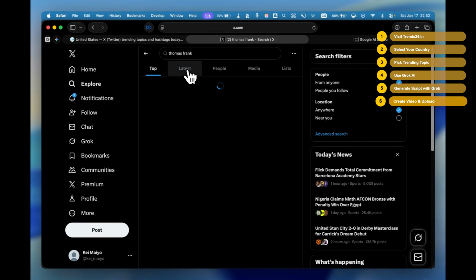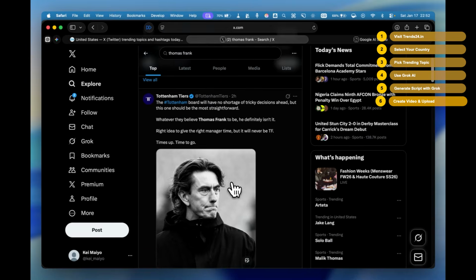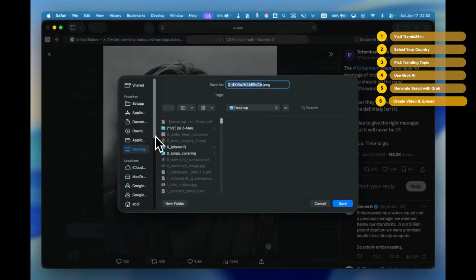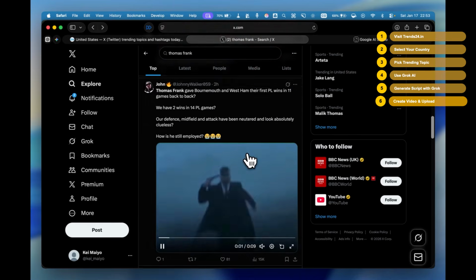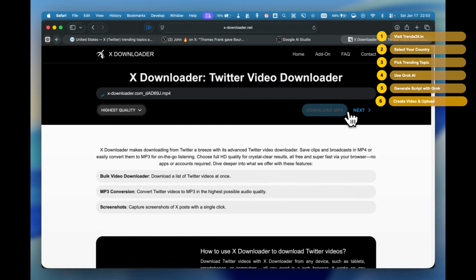Click Explore and search for Thomas Frank. Scroll through the results. You're looking for posts with images or videos. If it's an image, right-click and save it to a folder on your desktop. Name the folder something like Thomas Frank. If it's a video, click on it and copy the link. Open a new tab and search X Video Downloader. Paste the link. Click Download. The video downloads without a watermark.